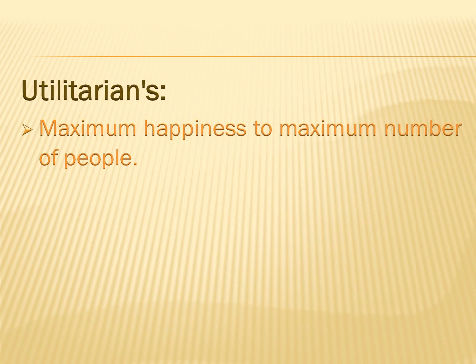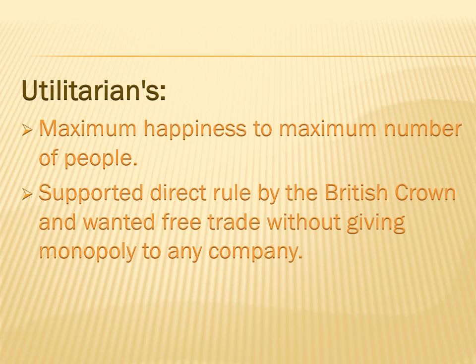Utilitarians. So who are these utilitarians? Utilitarians are people who believe that maximum happiness should be given to the maximum number of people. How can this objective be accomplished? They supported direct rule by the British Crown and wanted free trade without giving monopoly to any company. If the British government rules India directly, many traders can trade with India. When the maximum number of traders are trading with India, they are earning a good income. In this way, the maximum people will stay happy because they are earning a good income from trading with India.